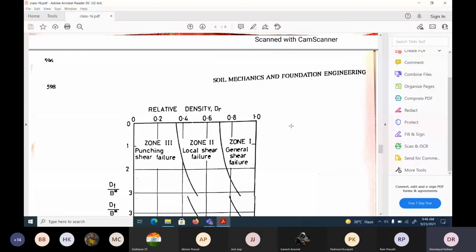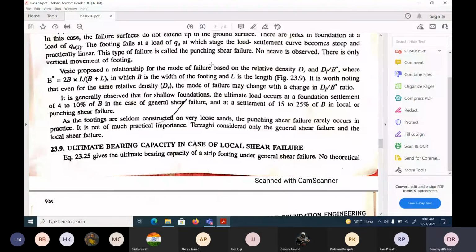It is worth noting that even for the same relative density, the mode of failure may change with the change in the Df by B star ratio. That means the relative density can be the same, but the mode of failure depends on the depth of the foundation divided by B star.